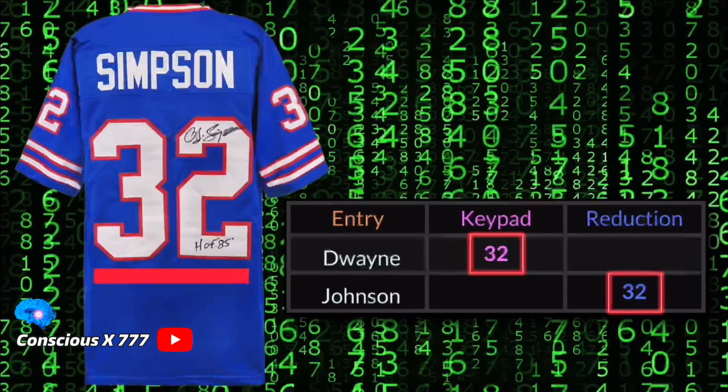Then I found some connections with OJ Simpson's jersey number, because every jersey number that celebrities have is always going to be scripted. OJ Simpson's jersey number was 32, and as you can see, his other character's first and last name both equal 32. Dwayne equals 32, and Johnson also equals 32. Nothing about them is organic. Every single number that is connected to them is always connected to them for a reason.